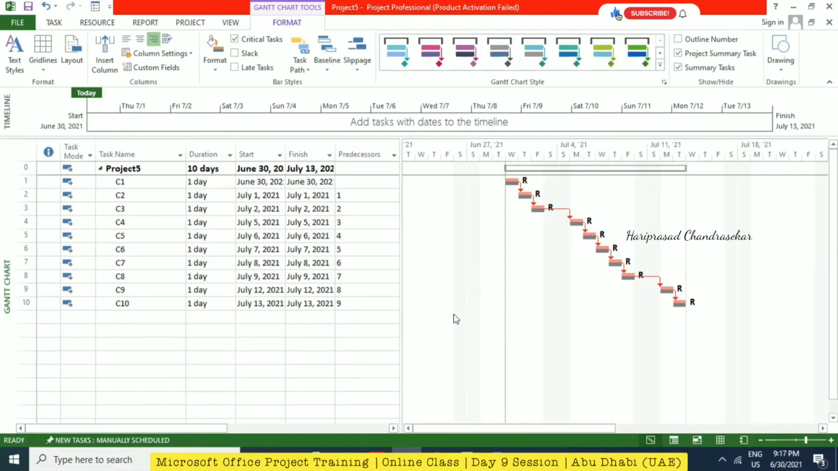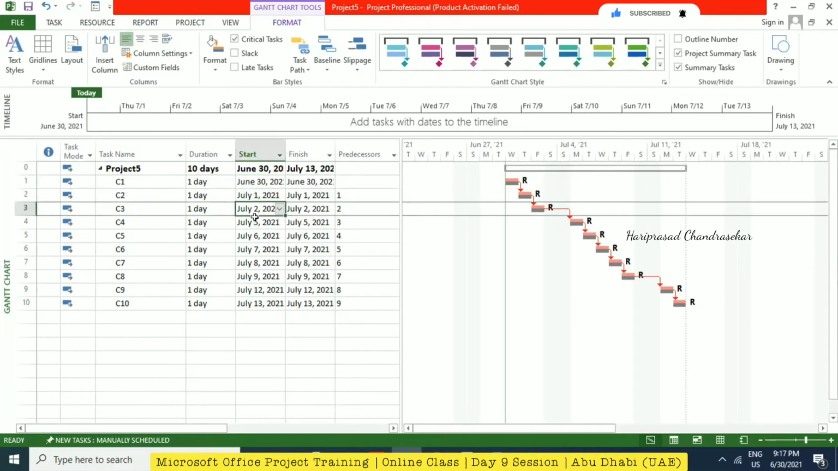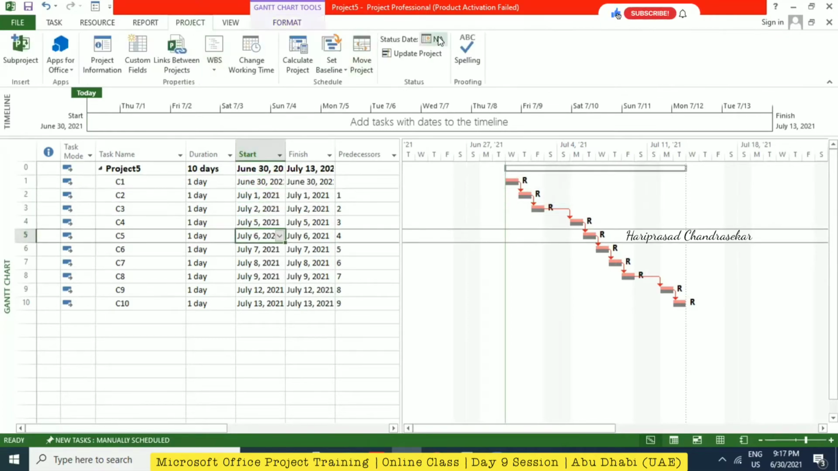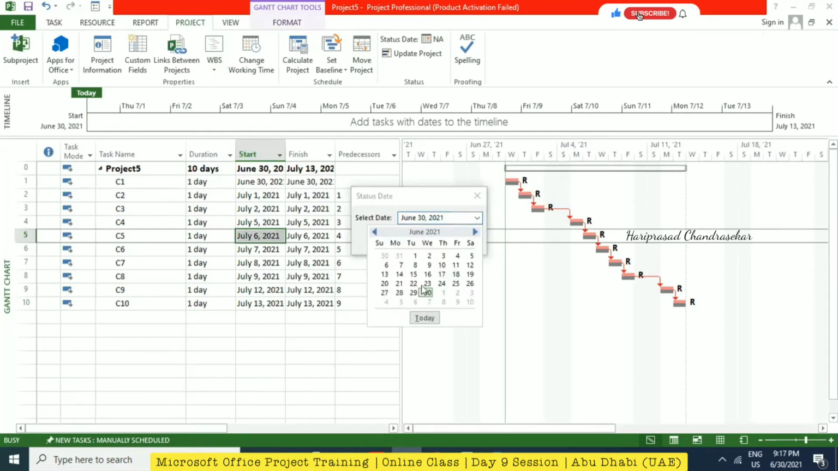How to input those values in MS Project, we will see now. So what we already know is the status date. After 5 days, which day will it be? Like 3, 4, 5. It should be July 6th, right? So I'm going to project and then putting the status date, and we're supposed to put July 6th, and then click OK.